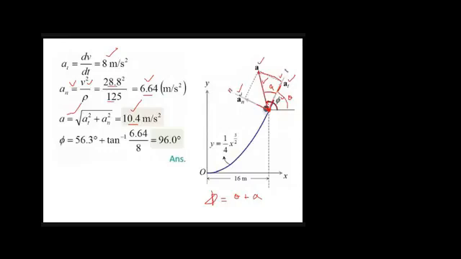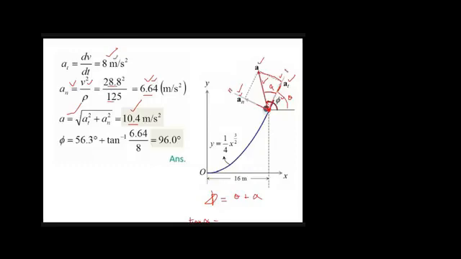We have a_t and we have a_n, right? So can I find tangent alpha? Perpendicular divided by base. What is perpendicular? Sir, a_n divided by a_t. What is a_n? a_n we found as 6.64, divided by a_t, which is given as 8.